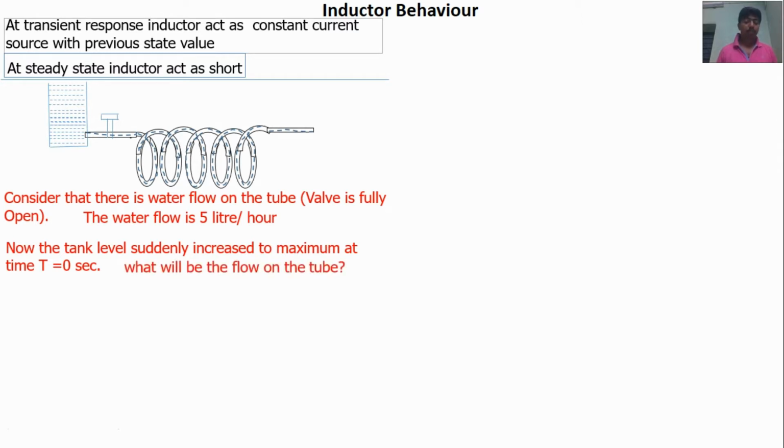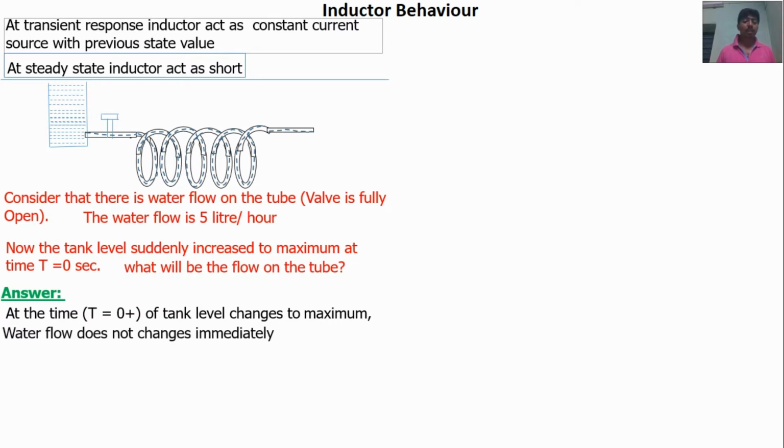Now what will happen? What will be the flow in the tube? The answer is that at the time of the sudden change, there is no change in water flow.